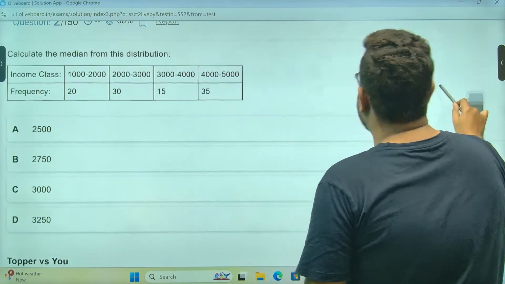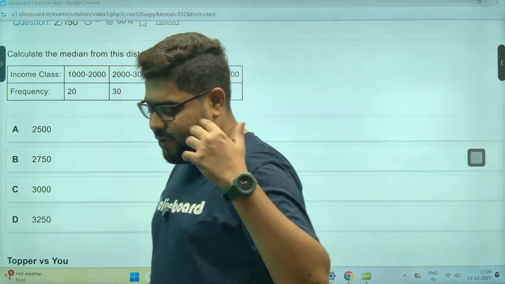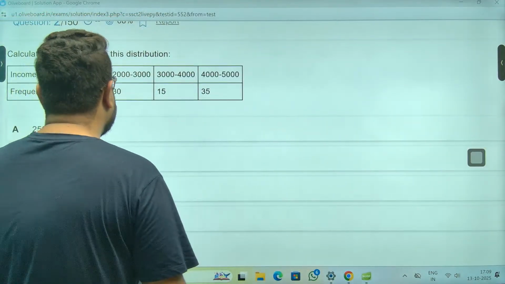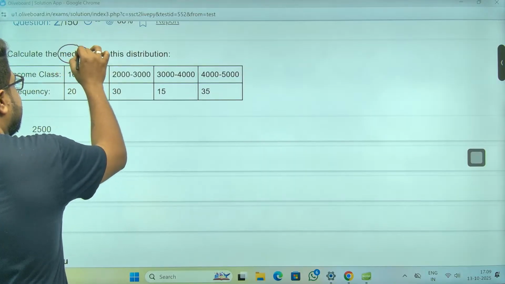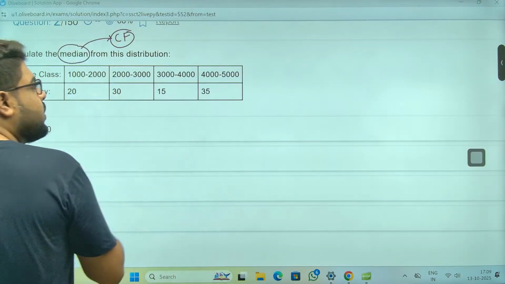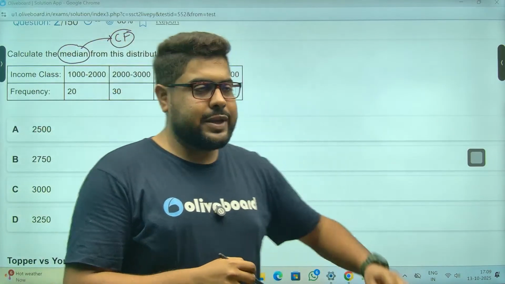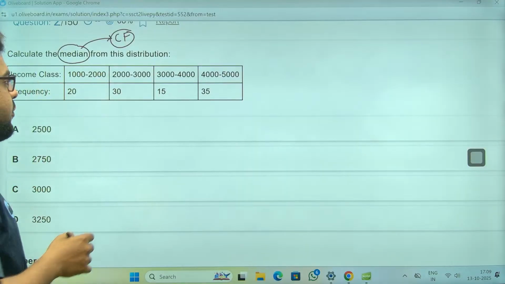Median of grouped data. In my Tier 1 classes, if you're following me, you'll see I've done this multiple times. What did I say? If you need to figure out the median, you need something called CF, cumulative frequency. A less-than type cumulative frequency is required, meaning I'll keep on adding from the left end, or the lower end.